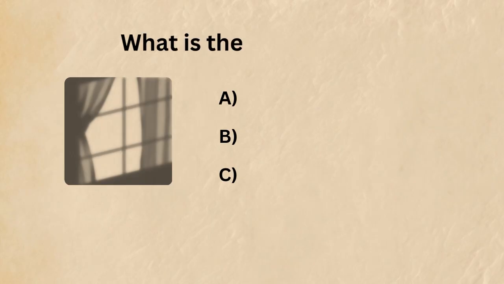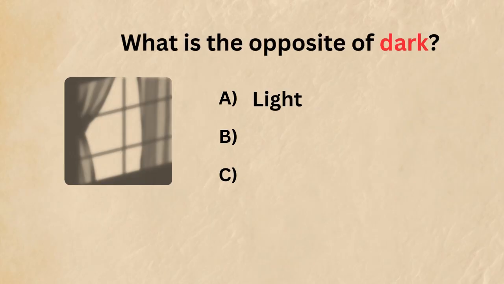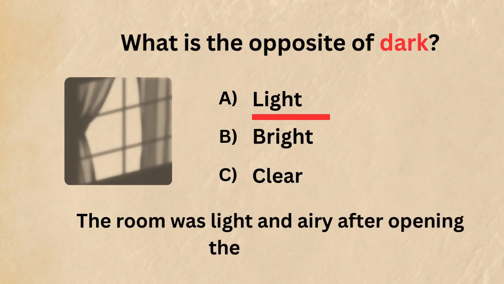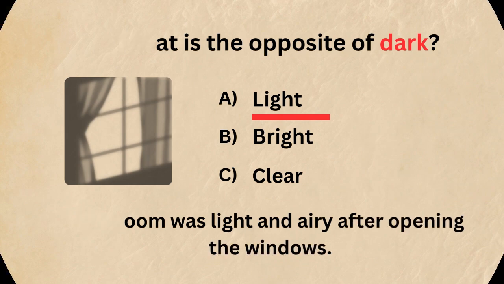10. What is the opposite of dark? A. Light. B. Bright. C. Clear. Answer: light. Example sentence: the room was light and airy after opening the windows.